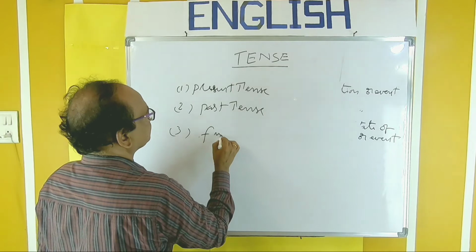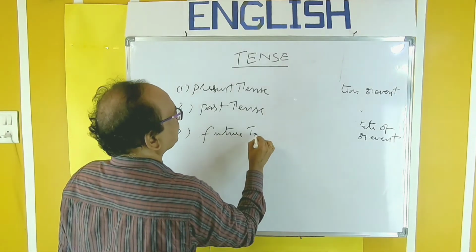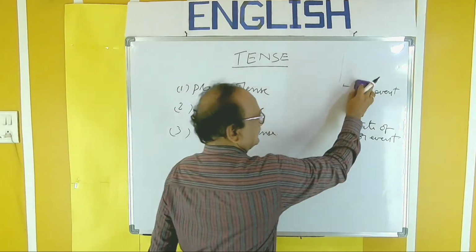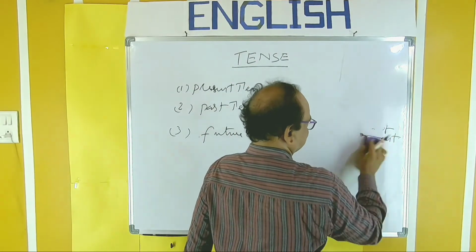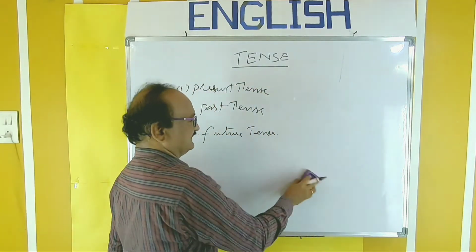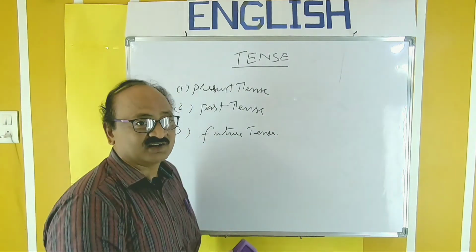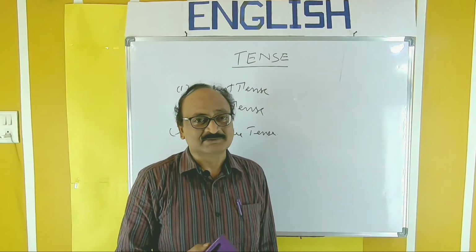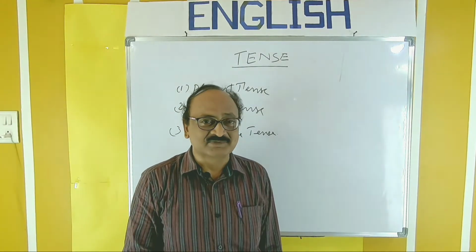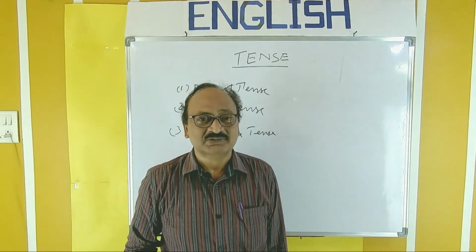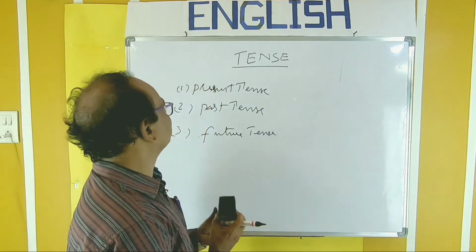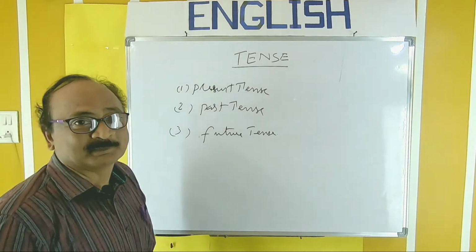Three, future tense. So, present tense, past tense and future tense. All the tenses are very much essential. You know, it's the heart of grammar. Just as heart is important to our human body, in the same way, tense is important to entire English grammar. So, first take up present tense.